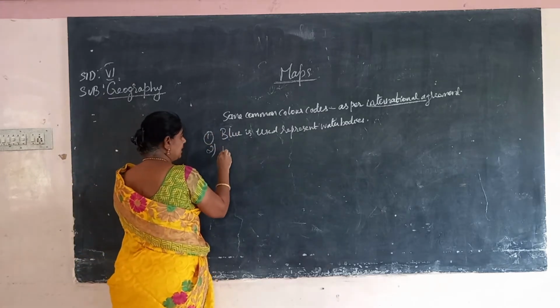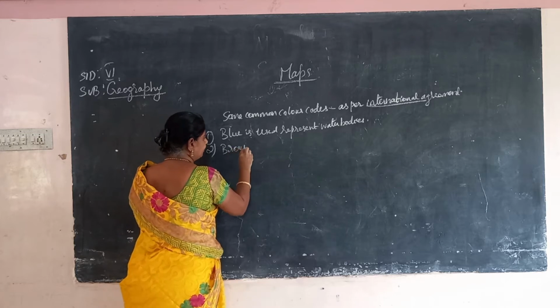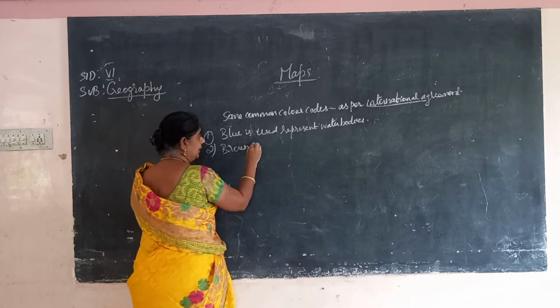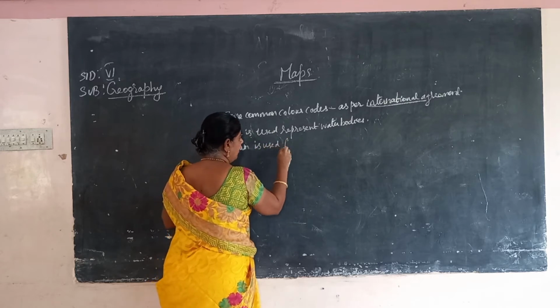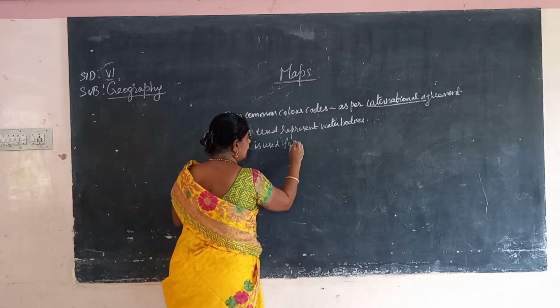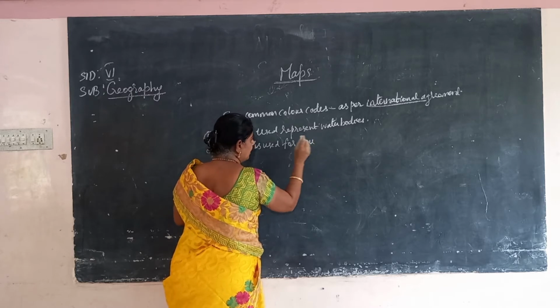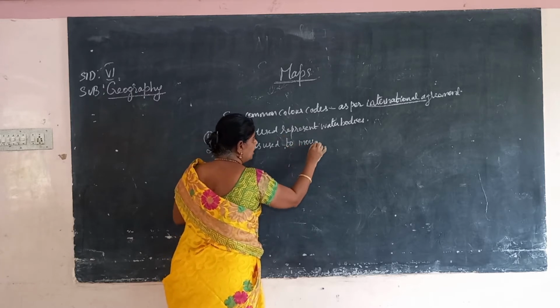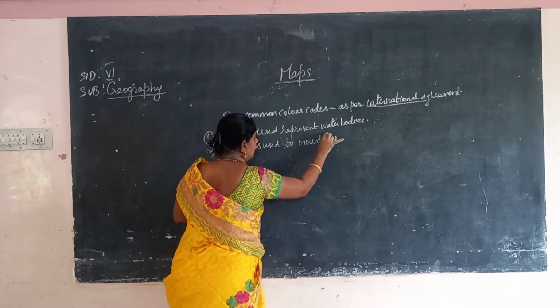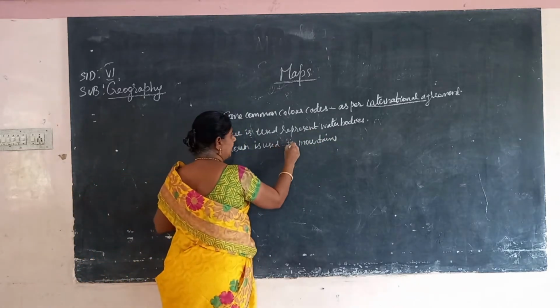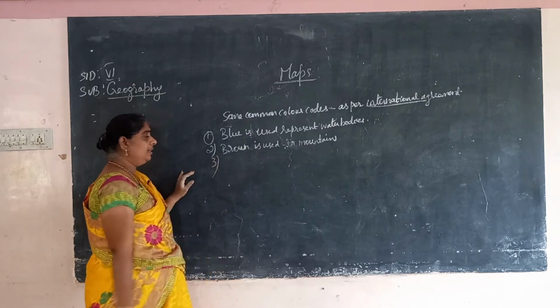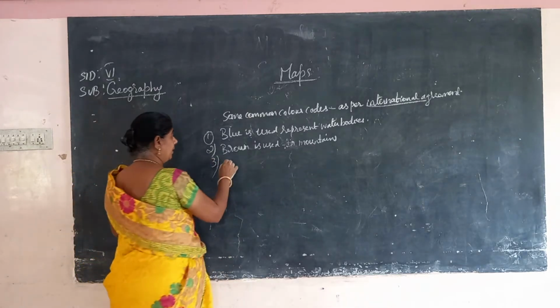And next is brown color. Brown is used for mountains. Then next color is yellow.